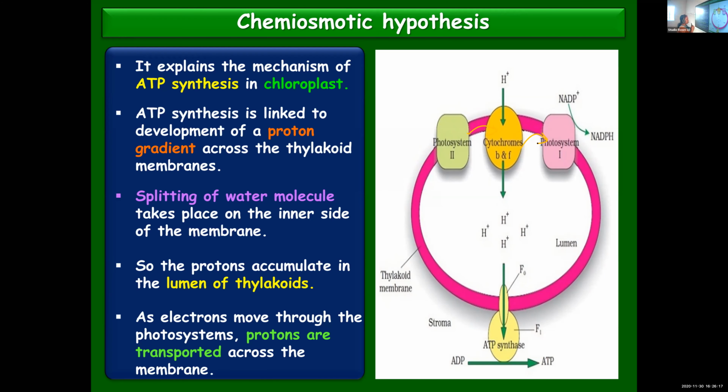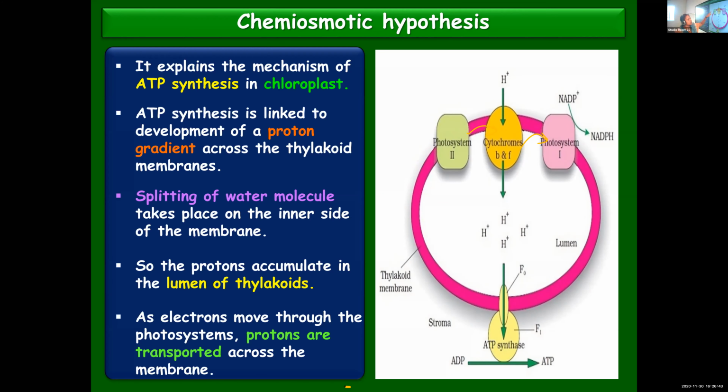When the electrons are moving through the photosystems, protons will be transported across the membrane. When we learned about non-cyclic photophosphorylation, we just mentioned that utilizing the energy released by the transport of electrons, ATP molecule is synthesized. We didn't discuss the details at that time, so that we are discussing now.